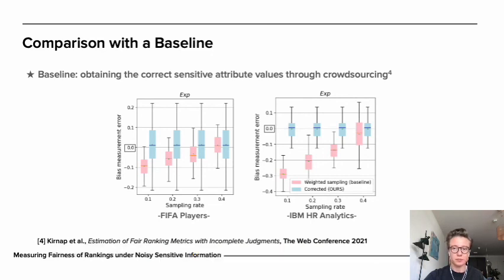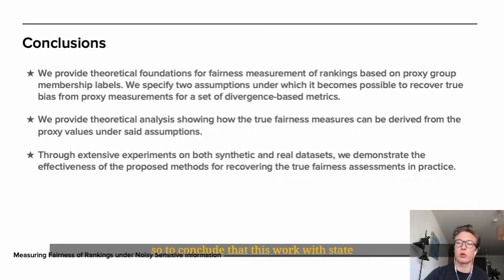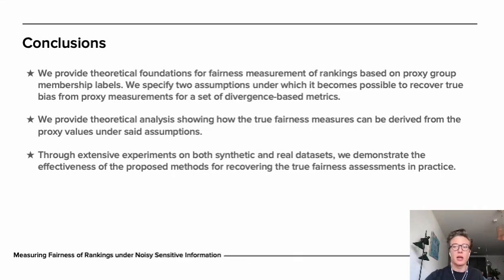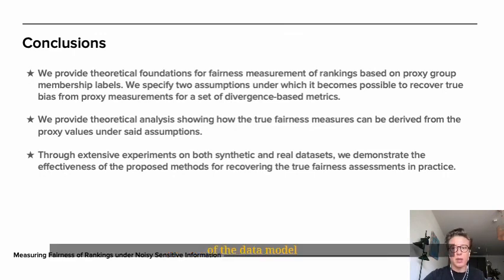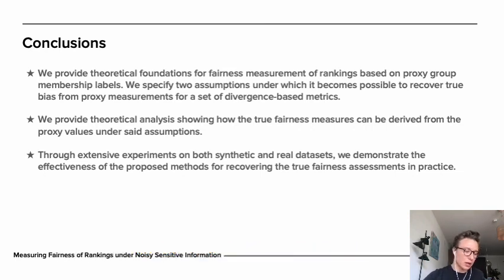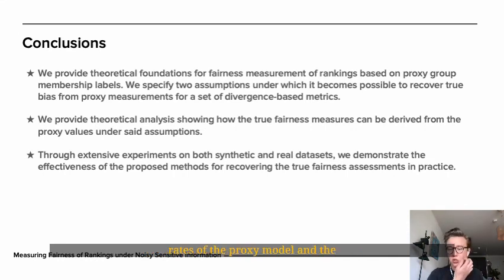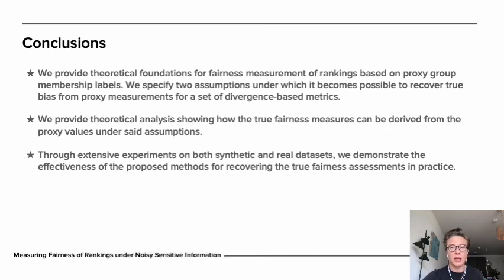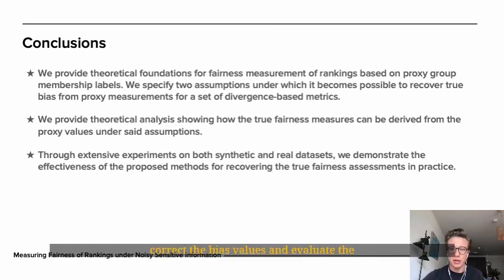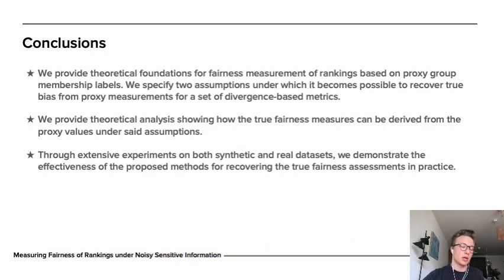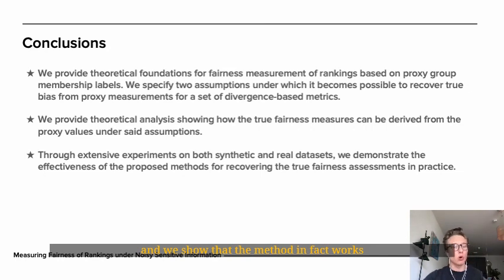So, to conclude, in this work we studied the feasibility of bias estimation in ranking when proxy labels are used. We identified 2 feasible assumptions of the data model, and for each we've derived the relationship between the proxy and the true measurements, having access only to the conditional error rates of the proxy model and rudimentary statistics of the population. And finally, we use these relationships to correct the bias values and evaluate the bias correction method on real-life data sets. And we show that the method in fact works in practice.